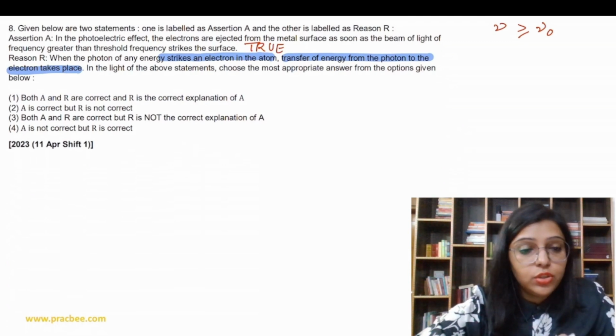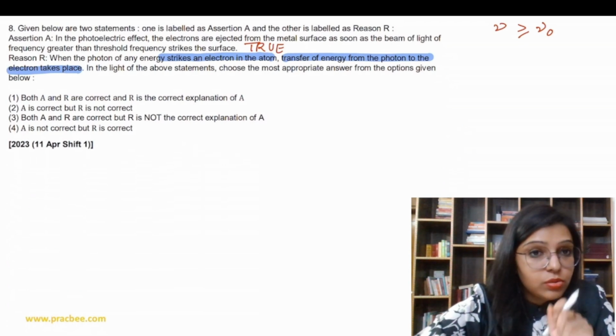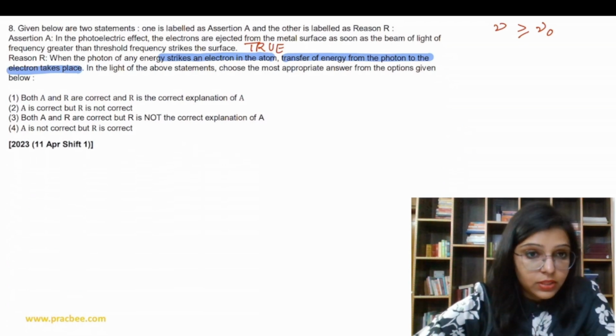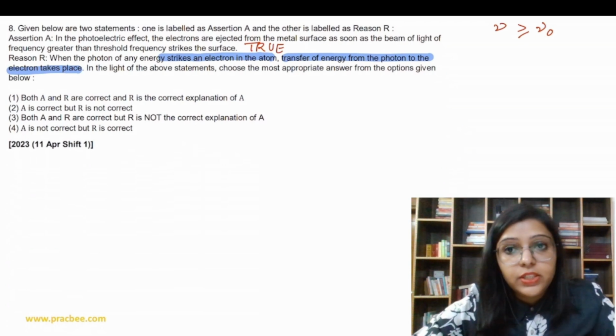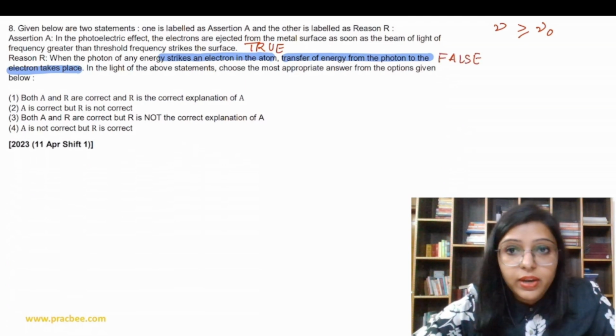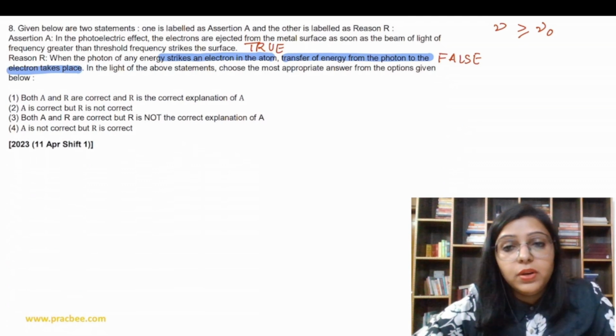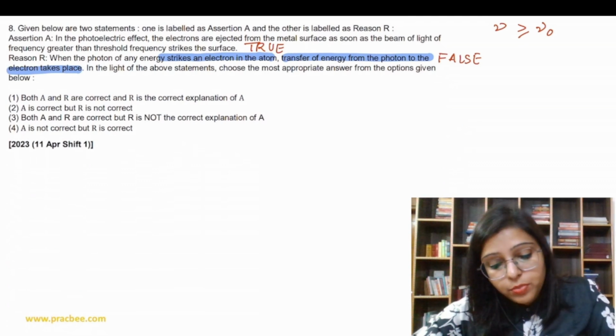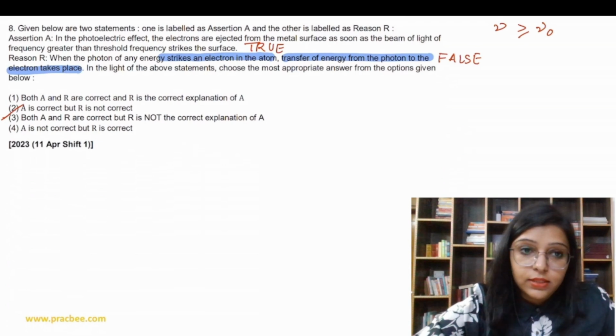So that photon should have a particular amount of energy, which is associated with a particular frequency or wavelength. Then only ejection of electron will happen. So is the reason false? So what can we write? Assertion is true, but the reason is not correct. So option number 2 is the answer.